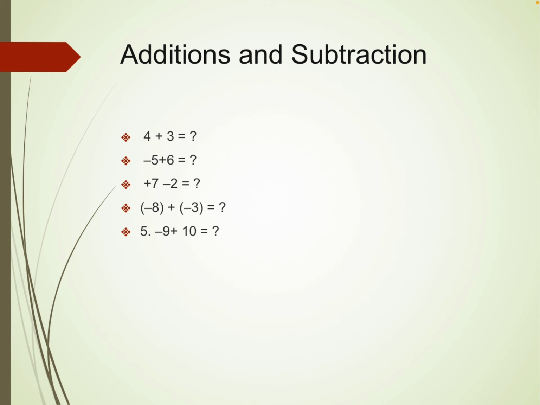If the positive number is greater, and any one of the numbers is negative, then we will subtract and put the sign of the number which is greater. Suppose -5 + 6, in this the number 6 is greater and has a positive sign, and after subtracting, the answer we will get will be positive. Okay.